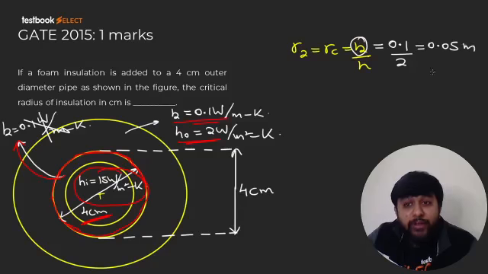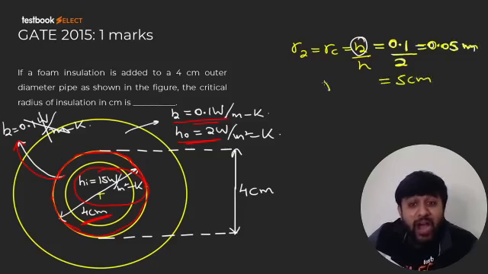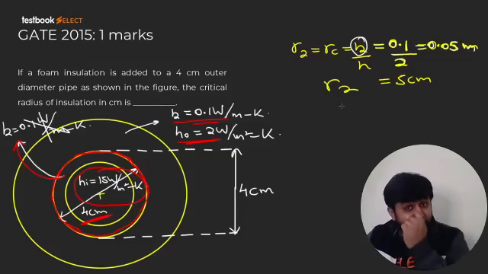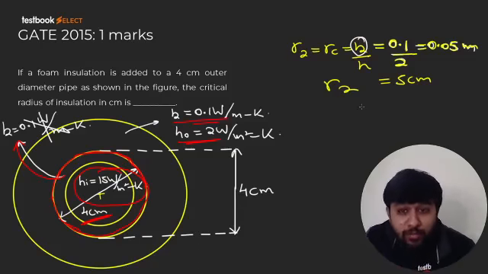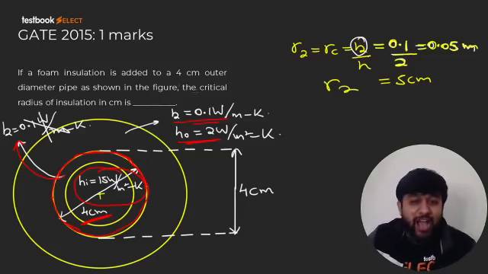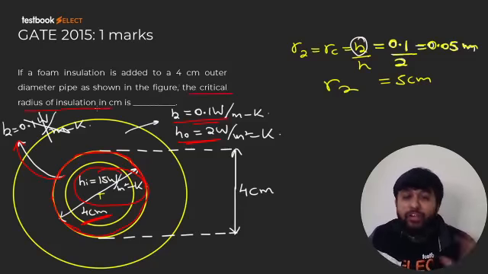So this will be 0.05 meter, or 5 centimeter, right? So what is the critical radius of insulation? That is 5 centimeter. So when R2 value is equal to 5 centimeter, heat dissipation rate will be minimum. And guys, please check what they have asked. They are asking just the critical radius of insulation.